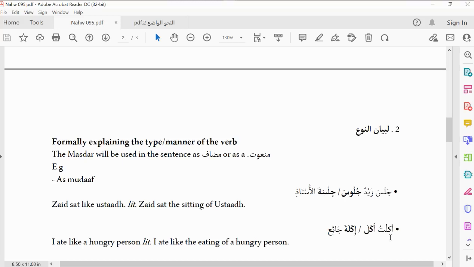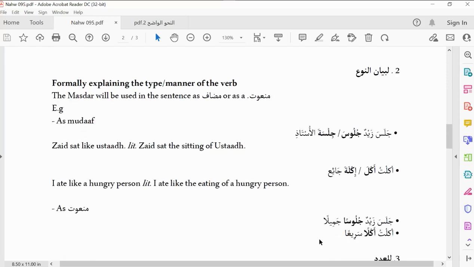Look at this example too. Akaltu aklal-ja'i'i, or akaltu iklatal-ja'i'i. I ate the eating of a hungry person. That means I ate like a hungry person, that the person is very, very hungry. Do you get it now? So look at that. You can see that the akla or the iklata is a mudaf. So the fact that it is written this way shows that your maf'ul mutlaq is pointing towards the naw'.